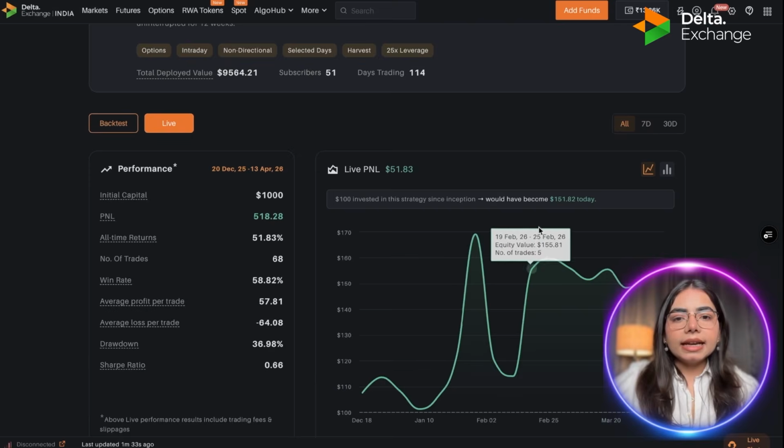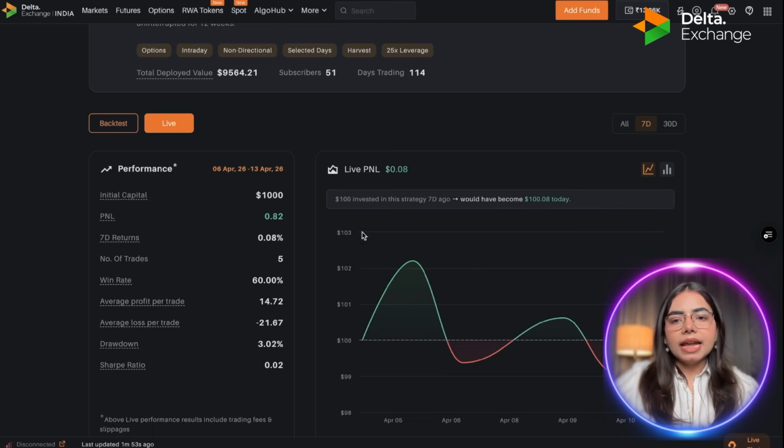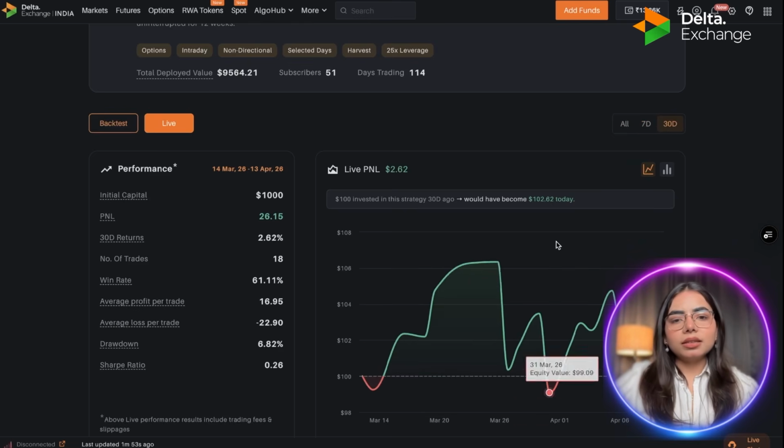Then on the right side, you can see the PNL chart of this strategy. There are three options that you can select to understand the metrics on the basis of duration. Presently I have selected all. If you want to analyze this strategy for the past 7 days, you can select 7 days, and the metrics and the details of this strategy will change. If you want to select 30 days and analyze the past 30 days performance, the metrics will change accordingly.